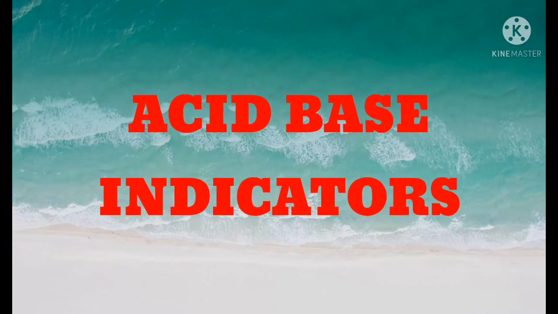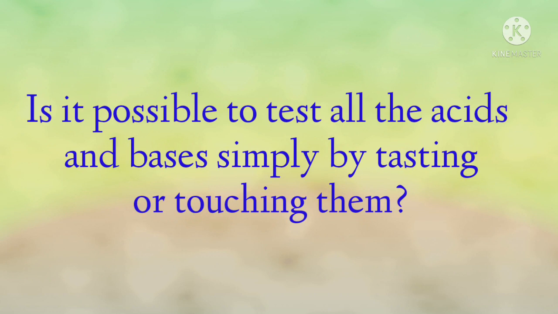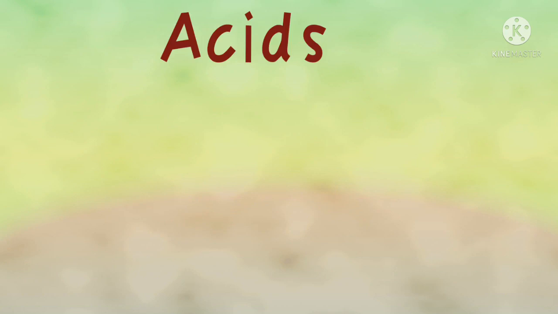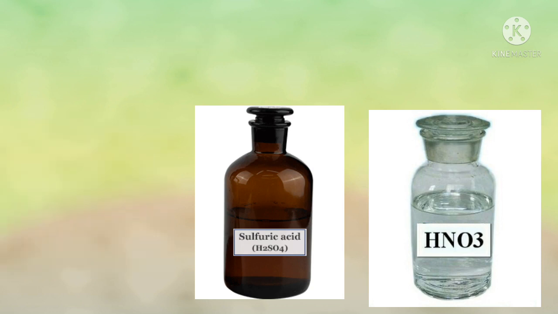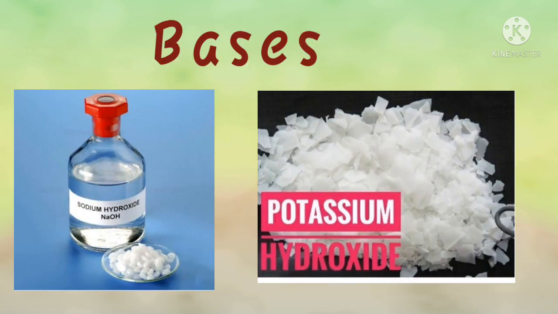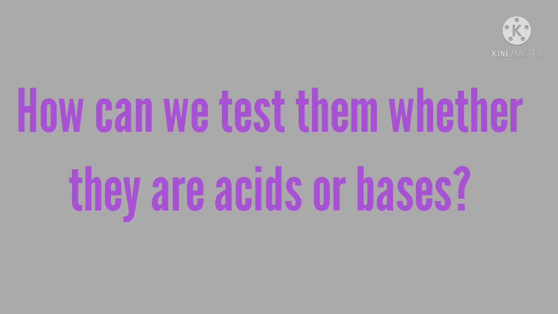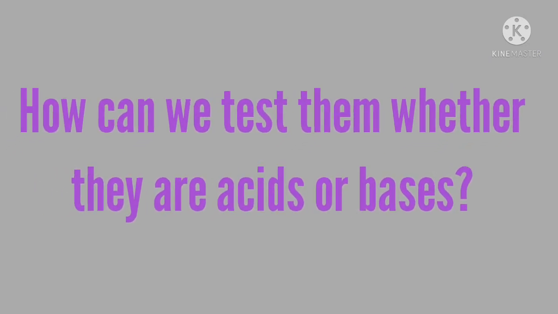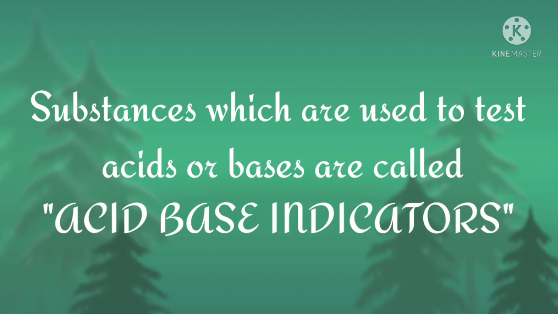Coming to our next topic, acid-base indicators. My dear students, is it possible to test all the acids and bases simply by tasting or touching them? No way. Some acids like HCl, H2SO4, HNO3 and some bases like NaOH, KOH are very harmful and strong. We cannot test them by touch or taste. In such cases, how can we test whether they are acids or bases? Let me tell. Substances which are used to test acids or bases are called acid-base indicators.